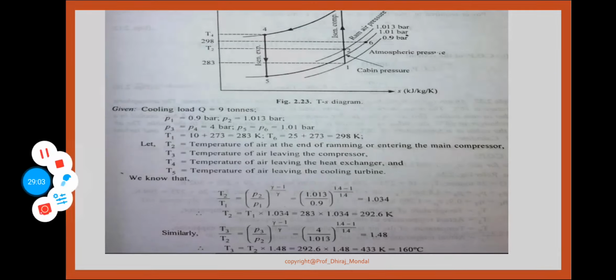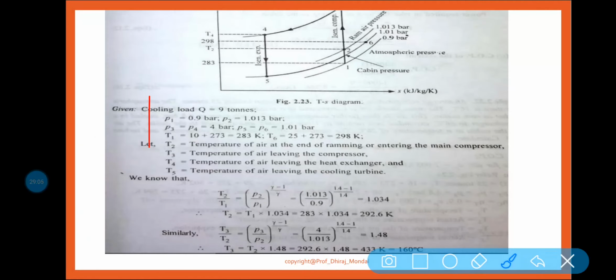So this is your TS diagram. Now these are the values. Now you can see, if you are putting the equation of the isentropic process, P1 V1 is equal to P2 V2. So T2 by T1 is equal to P2 by P1 to the power gamma minus 1 by gamma.